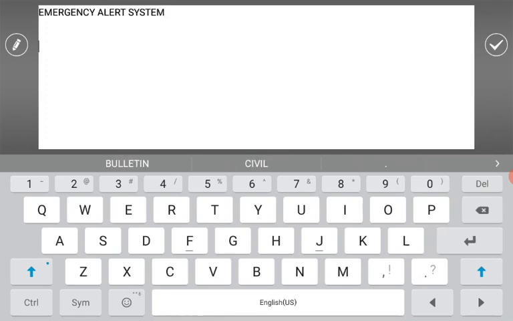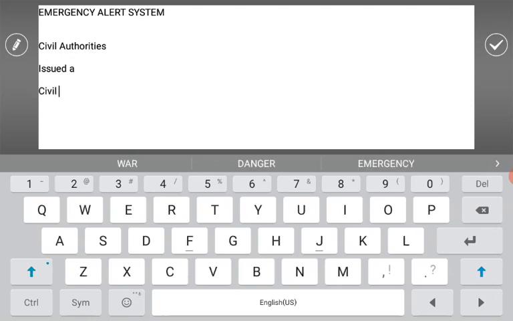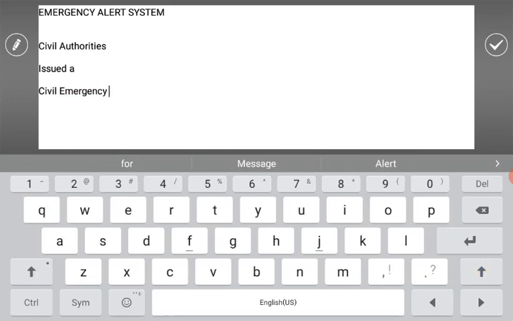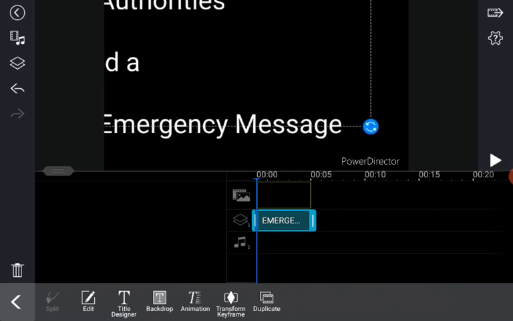Depending on where it's decoded, you might want to change it to civil authorities, National Weather Service, or Primary Entry Point System. I'm just using a Civil Emergency Message, for example. There we go.